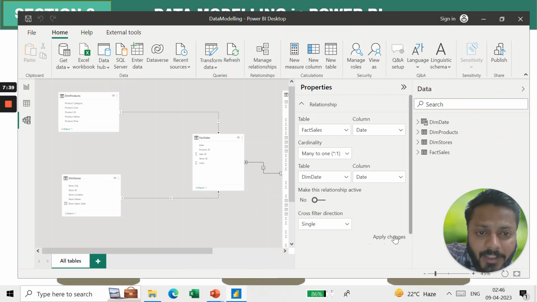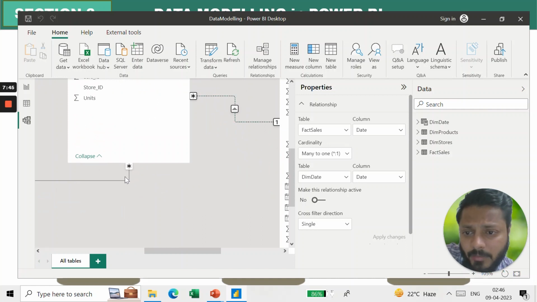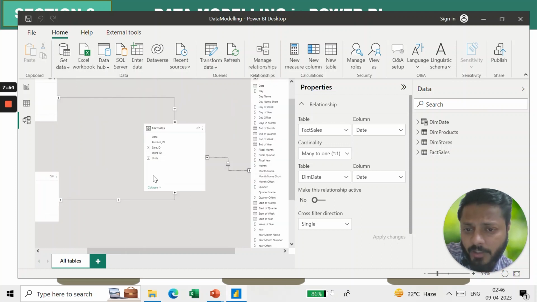If I click apply changes, you will see it will be a dotted line now, right? You can see this is my dotted line. Previously it was a solid line. Dotted means the relationship is inactive, so this won't filter the data.